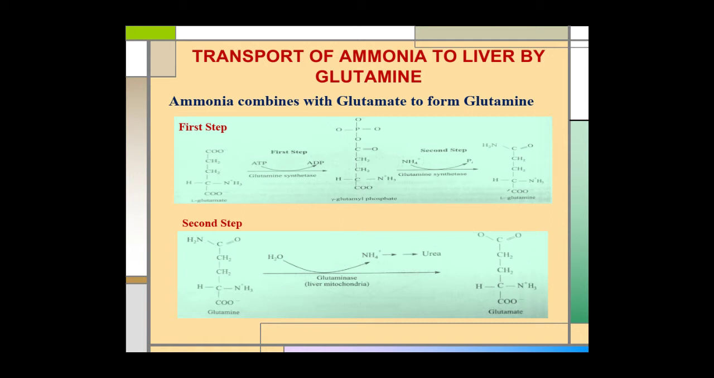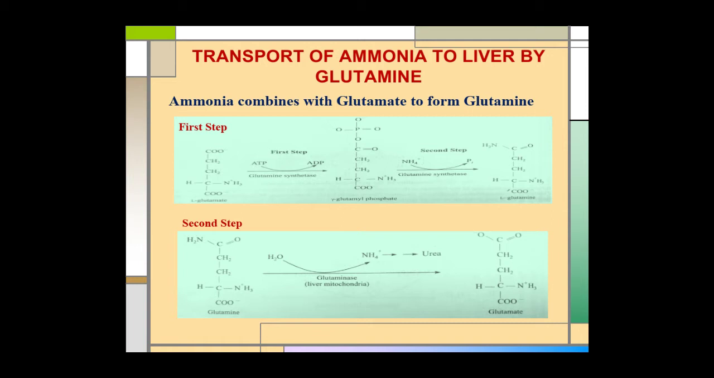Transport of ammonia to liver by glutamine. In most animals, the excess ammonia which is produced in the body tissue is converted to a non-toxic compound before export into the blood and then to the liver or kidney. And this transport function is done by glutamine.